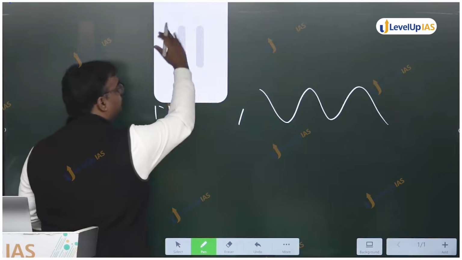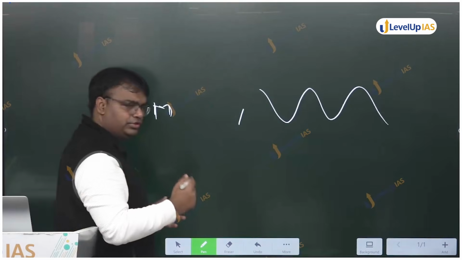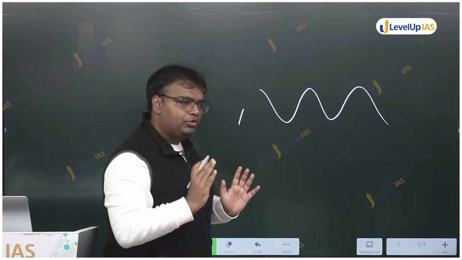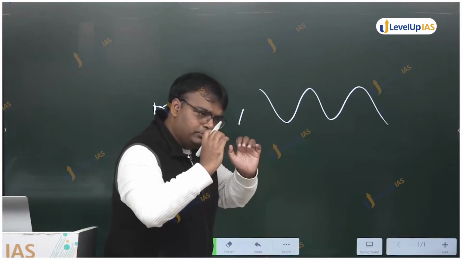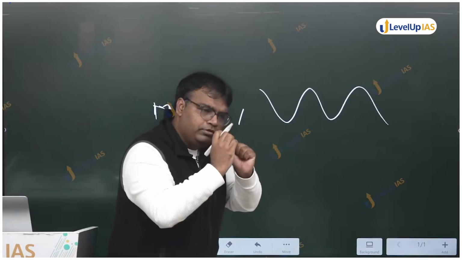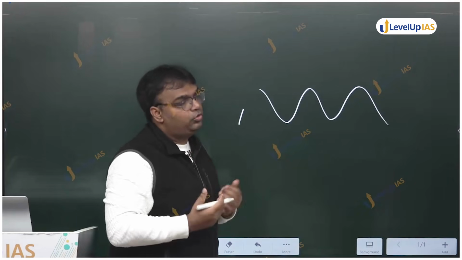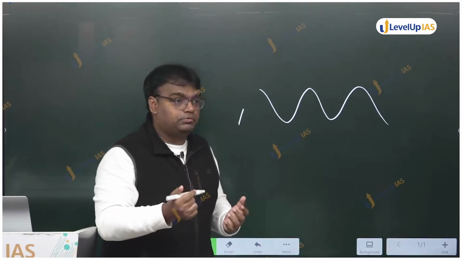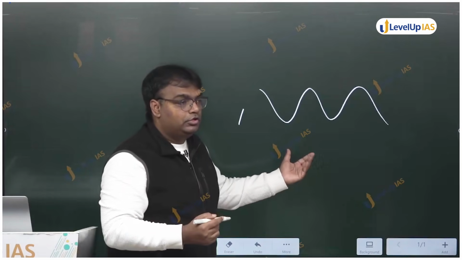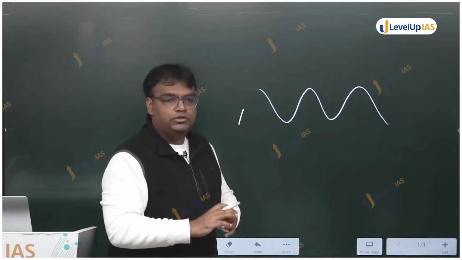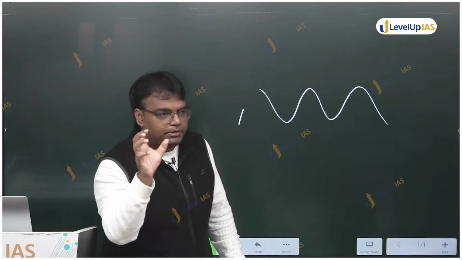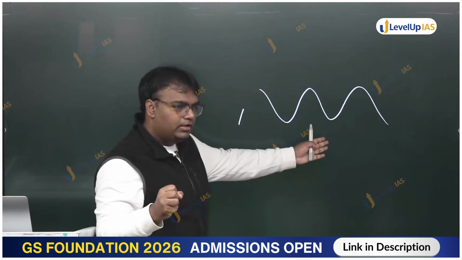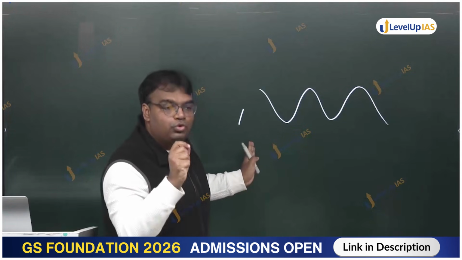What is the gravitational force that this m will apply on you? G m m by r square based on your distance. आप m same रख के अगर r बहुत छोटा, like इसका size बहुत छोटा कर दोगे, is there a chance that it may become a black hole? A mountain may become a black hole? Yes, it's possible. If एक बहुत बड़े mountain का mass आप एक atom के size में compress कर, so its m will remain like this, but r will become so less that